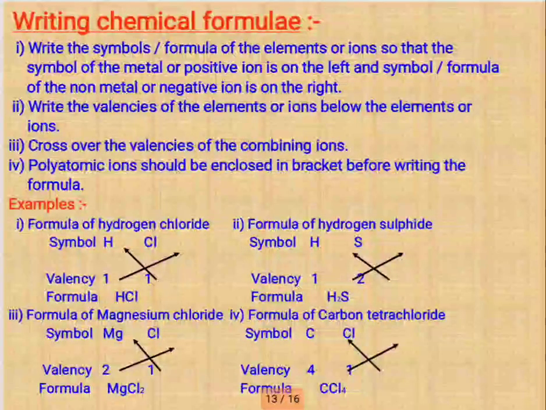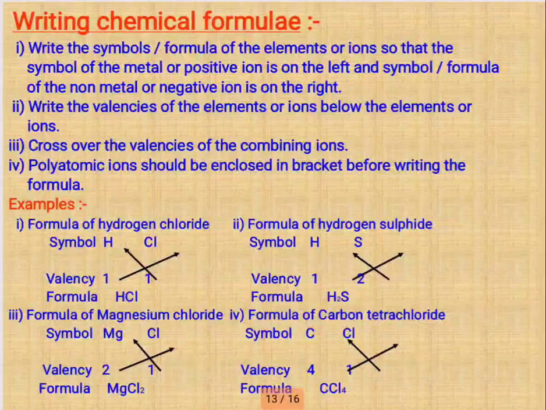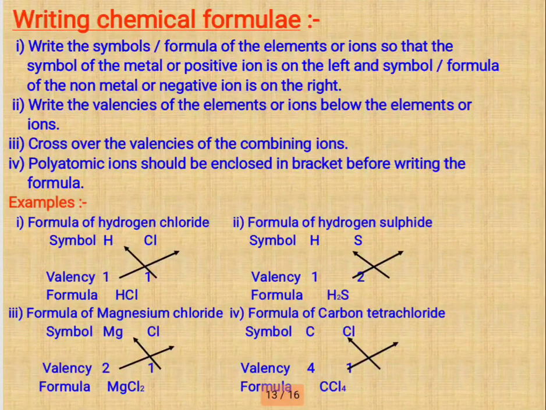Next, molecular formula, chemical formula. Writing a chemical formula: write the symbol of the element or ion so that the symbol of the metal or a positive ion is on the left, and the symbol and formula of the non-metal or a negative ion on the right. Okay, left we write the positive, and right we write the negative.